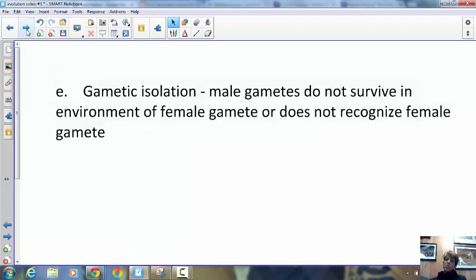If they do try to mate and either the egg doesn't recognize the sperm or the sperm dies in the environment of the egg, that's called gametic isolation. It means the gametes can't live in the same place or don't recognize each other. So those five were all pre-zygotic isolating mechanisms.